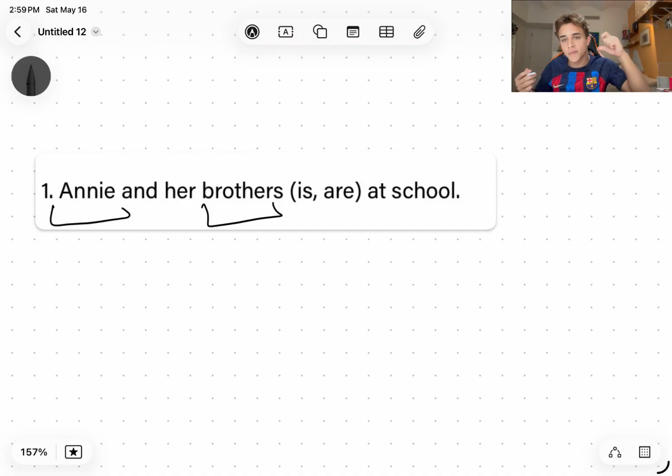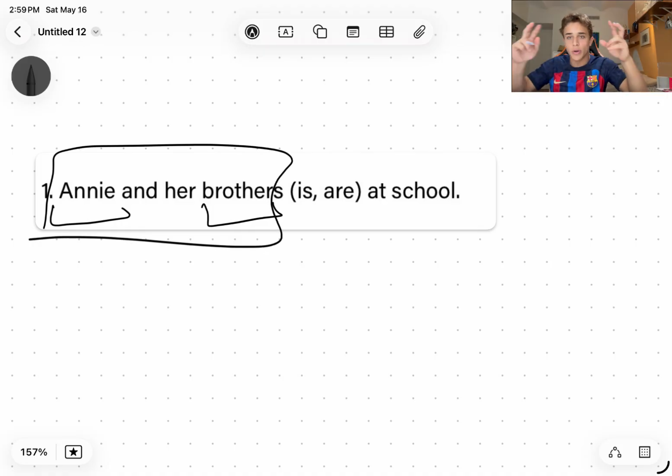So the subject of this sentence, it's not like the one with the players and the captain. The subject is Annie and her brothers because they are all at school. They're all being at school. Okay, and obviously Annie and her brothers, that's a bunch of people, so the answer would be are, because it's a plural subject, so we need the plural version of the verb to be, which is are.